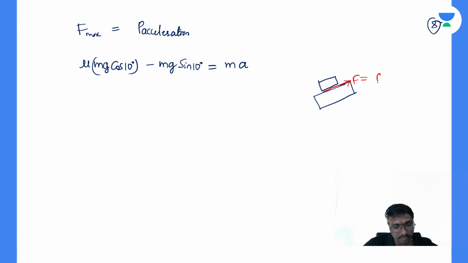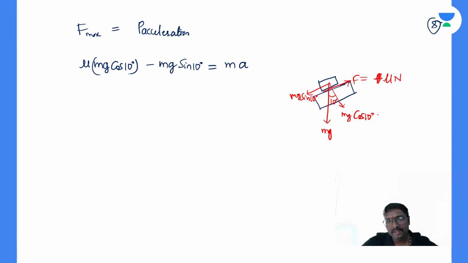Friction is the coefficient of friction into the normal reaction. What is the normal reaction? This is your mass and this is your mg, and you have two components, one like this and one like this. This is your 10 degree angle, so this is your mg cos 10, and this is your mg sin 10.